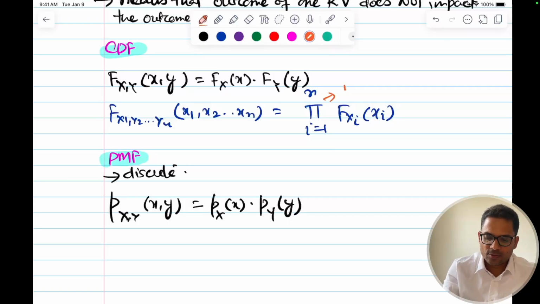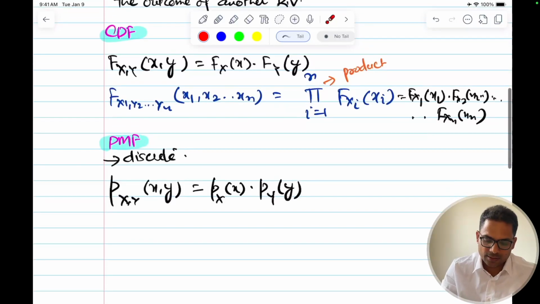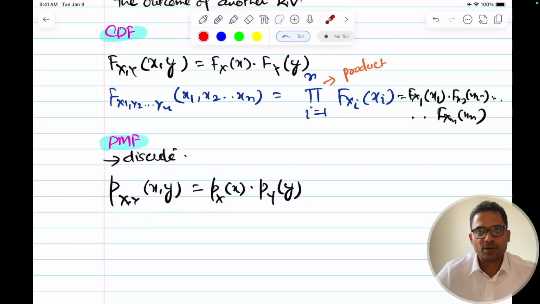This is for product. This means that this is equal to f_X1 of x1 into f_X2 of x2 and so on till f_Xn of xn. This is what this means. This pi symbol is product. In the discrete case, this will be a product of individual terms for X and Y, because there is nothing common. The outcome of one doesn't impact the other.